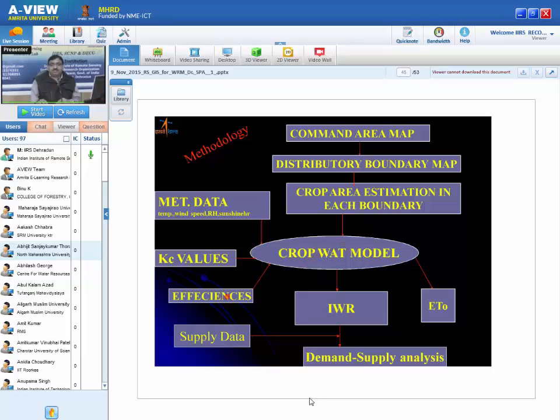Then divide by the efficiency of the system, and you will get the irrigation water. So essentially, this much water you should apply for your irrigation. Now you collect the data about the supply and see the deficit. That will give you the performance of your irrigation.